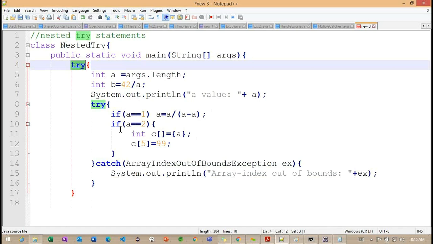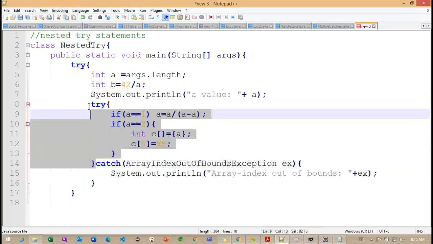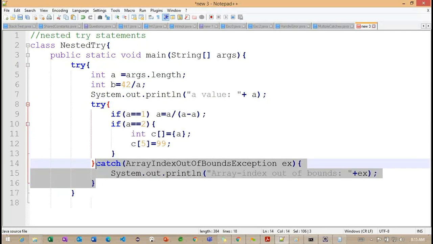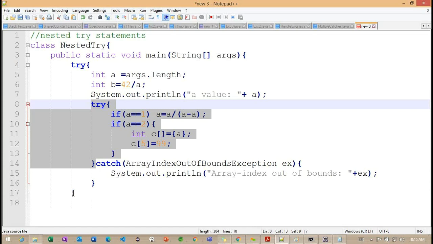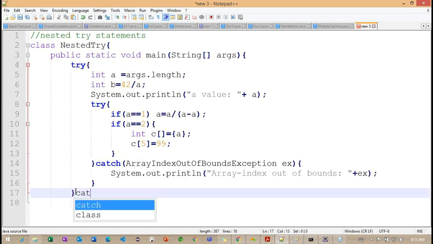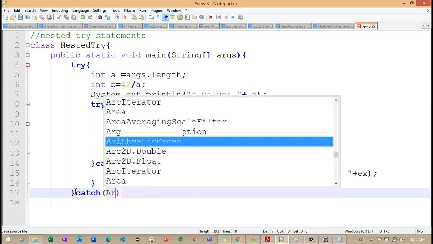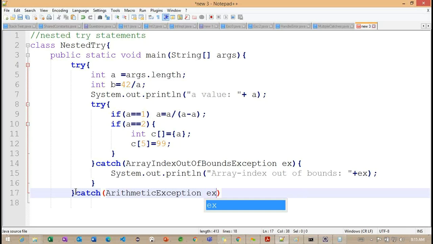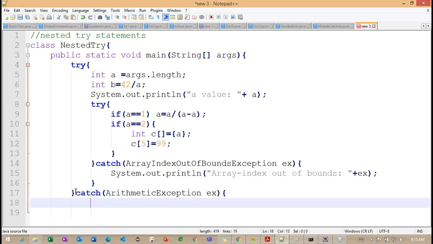So this is a very important section we need to understand. This is the outer try block, and this is the inner try block. This inner try block has this section of code, and we define one catch block for this inner try block. But now I'm closing the outer try block. We need to work with one more catch block here. Getting the point? Here I'm trying to work with arithmetic exception. Why am I working with arithmetic exception here?